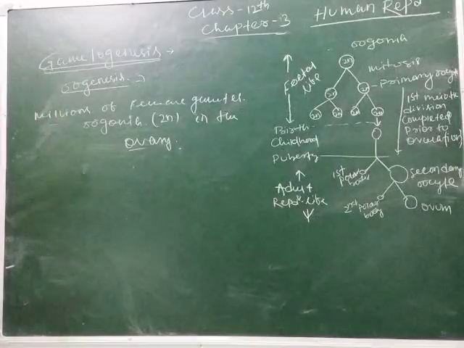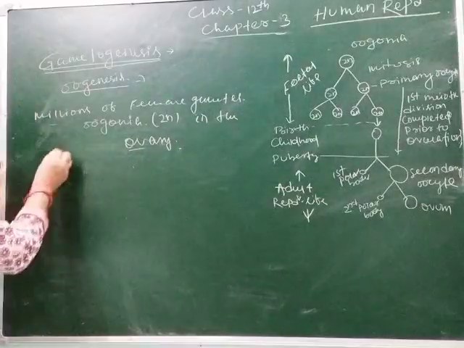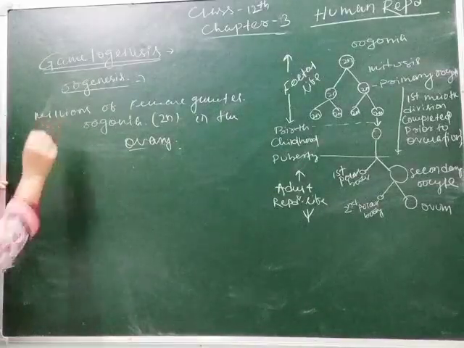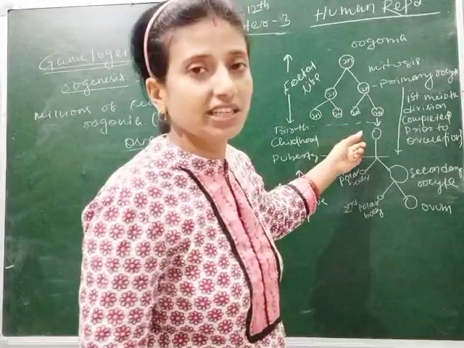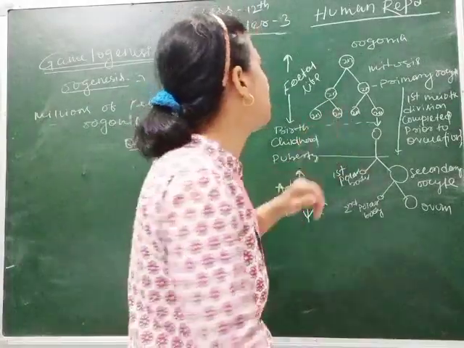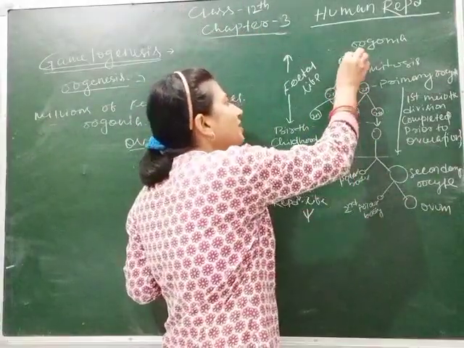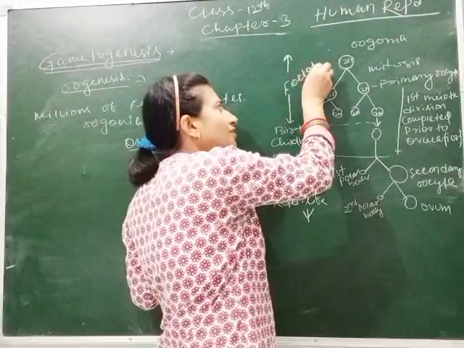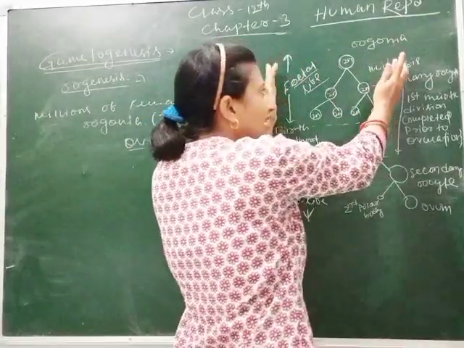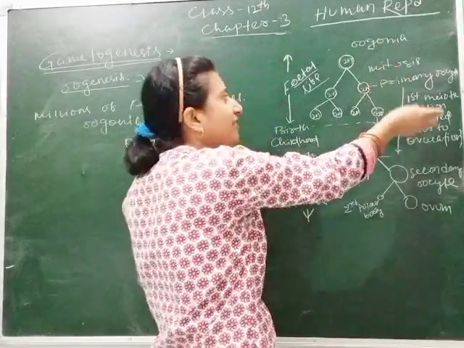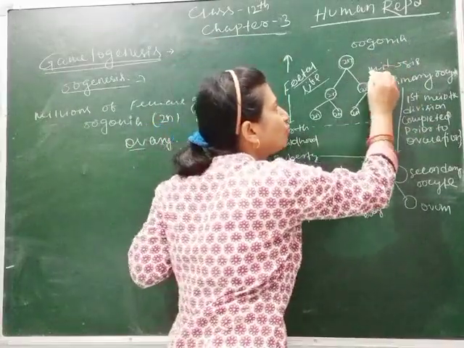So students, you know the oogonia that is formed. Here is the graph. Through this graph you can easily understand what I am trying to teach you. Here are the oogonia. These oogonia are formed during the fetal life. And these oogonia go through mitosis.